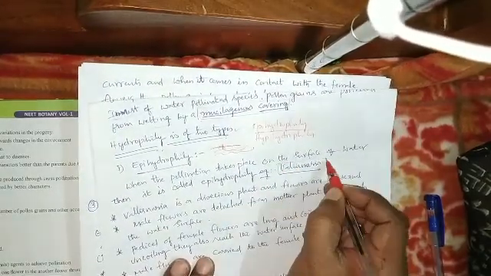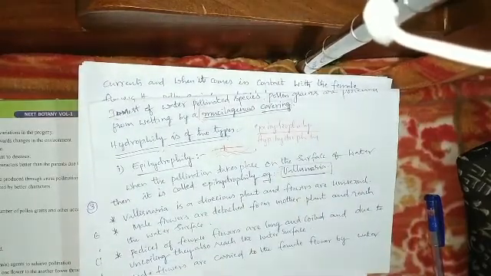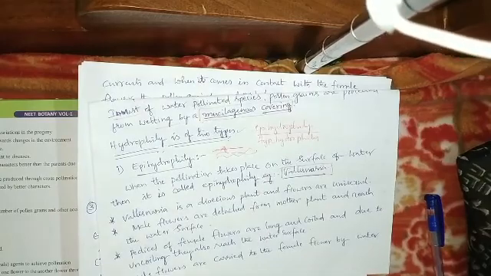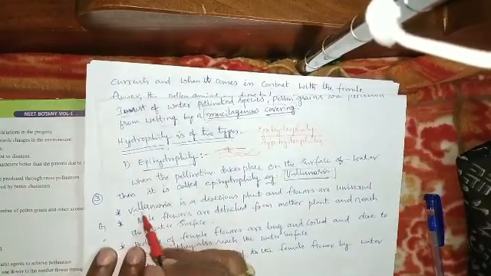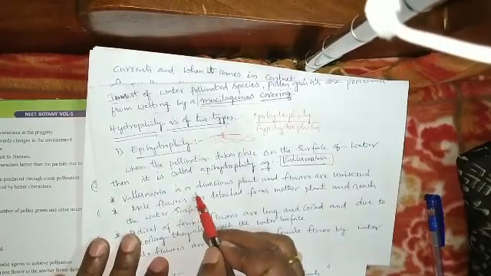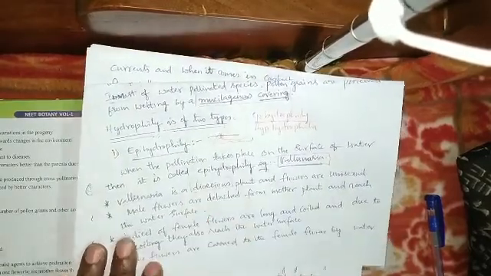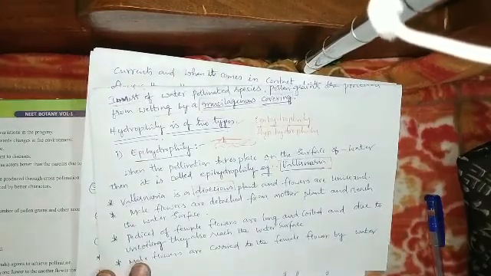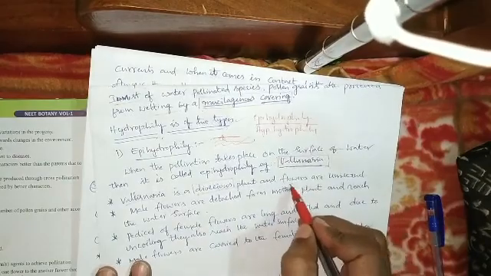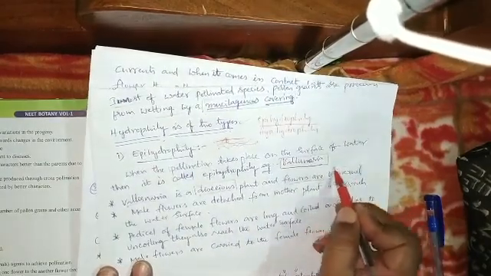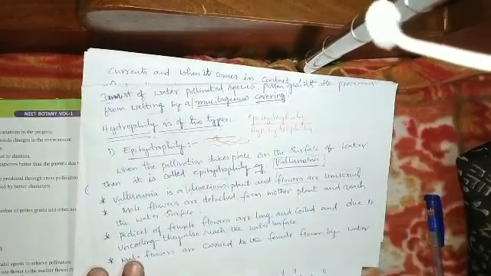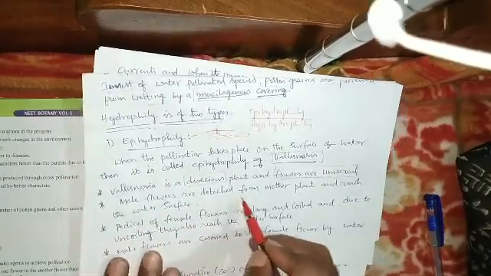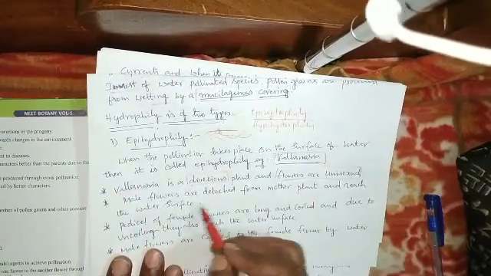Example, Vallisneria. Vallisneria is a dioecious plant, a submerged aquatic plant, and its flowers are unisexual. Dioecious means the male and female reproductive organs are present in two different plants. The male flowers detach from the mother plant and reach the water surface.